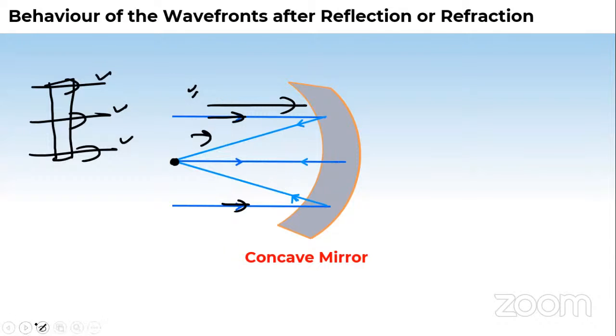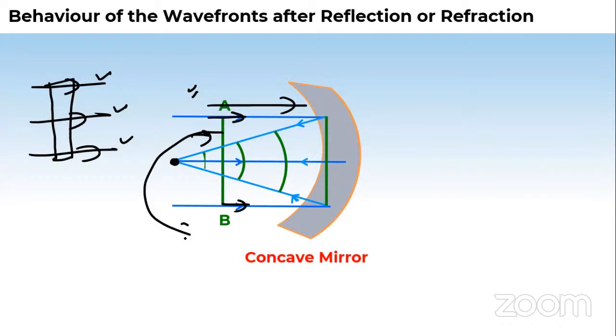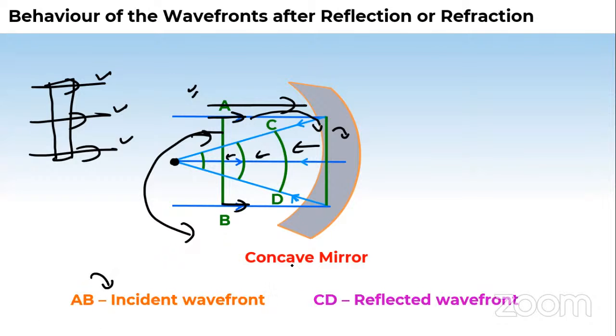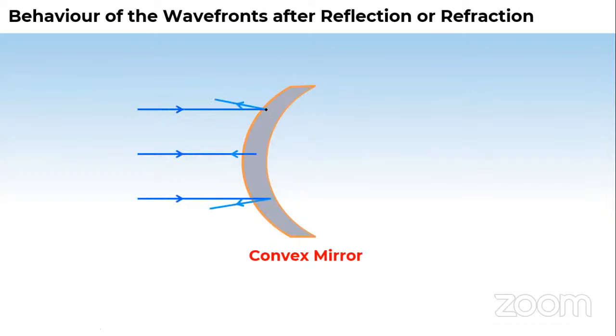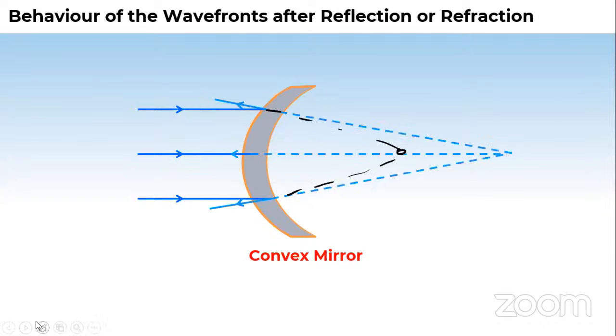And if you see next, this is the incident plane wavefront. When this incident wavefront reaches here, after getting reflected via the concave mirror, it will come like this. This is the reflected wavefront. AB is the incident wavefront, CD is the reflected wavefront. Similarly, if we use the convex mirror, again the virtual thing will be made. This will appear to meet at the back. It's a virtual image, somewhat far behind.